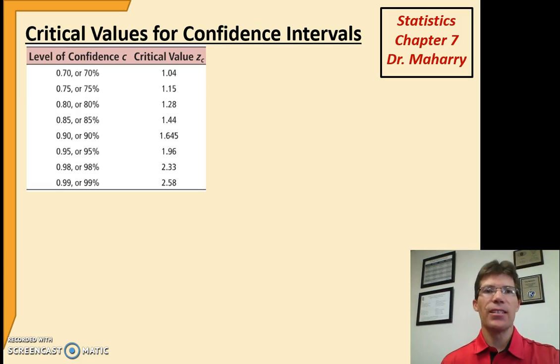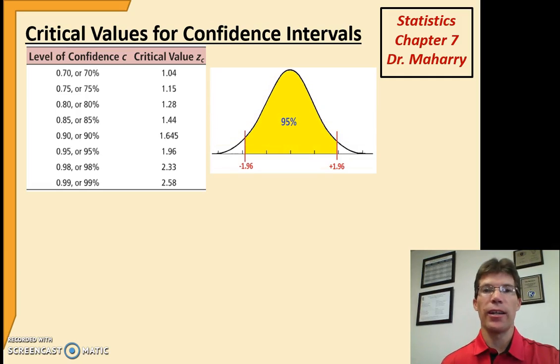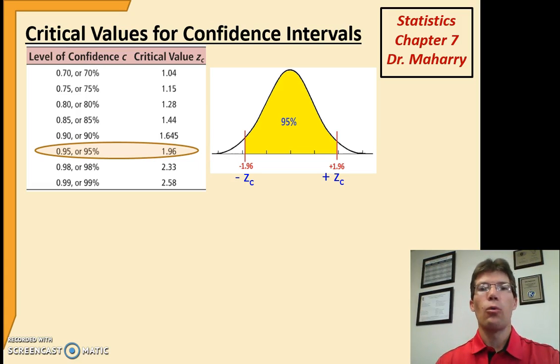So if we look at critical values real quick here. With the z distribution, your table has a little table right next to it that has confidence level values for various values of c. And it tells you what these values are. But basically what it's doing is it's finding a middle percent. So if I wanted a 95% confidence interval, the table says it's plus or minus 1.96. Why is that?